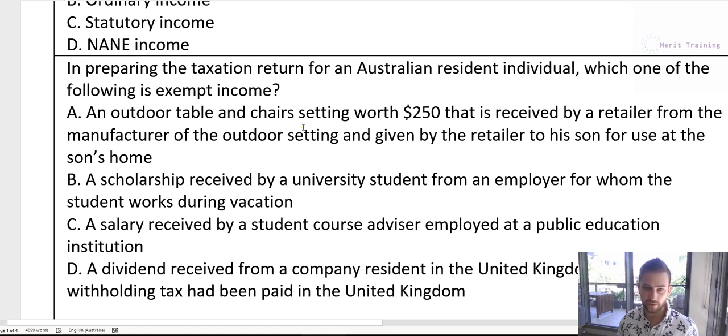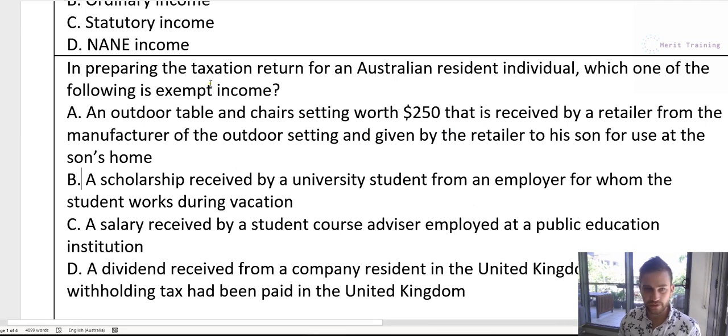The first one is A, an outdoor table and chairs setting worth $250 that is received by a retailer from the manufacturer of the outdoor setting and is given by the retailer to his son for use at the son's home. B, a scholarship received by a university student from an employer for whom the student works during vacation. C, salary received by a student course advisor employed at a public education institution. Or D, a dividend received from a company resident in the United Kingdom on which withholding tax has been paid in the United Kingdom. Okay, so let's go through this one.